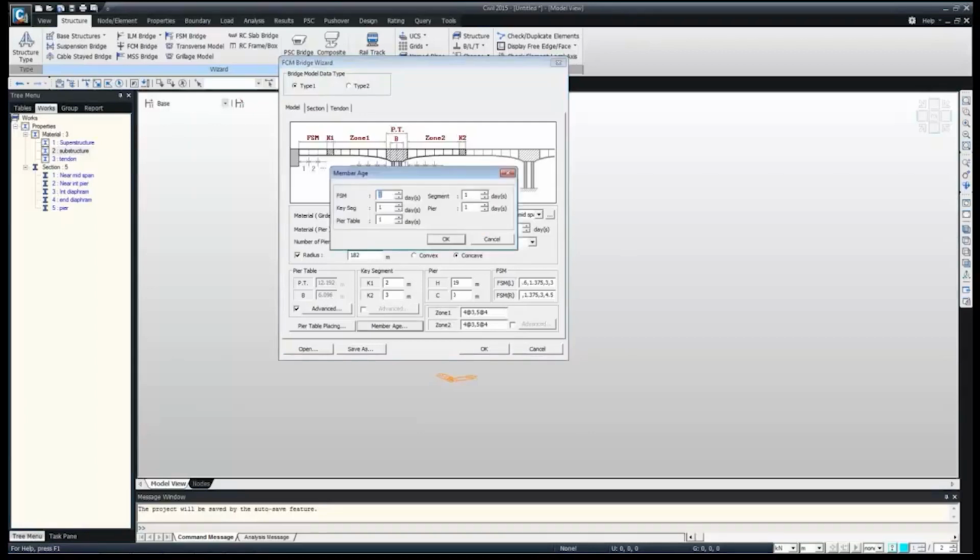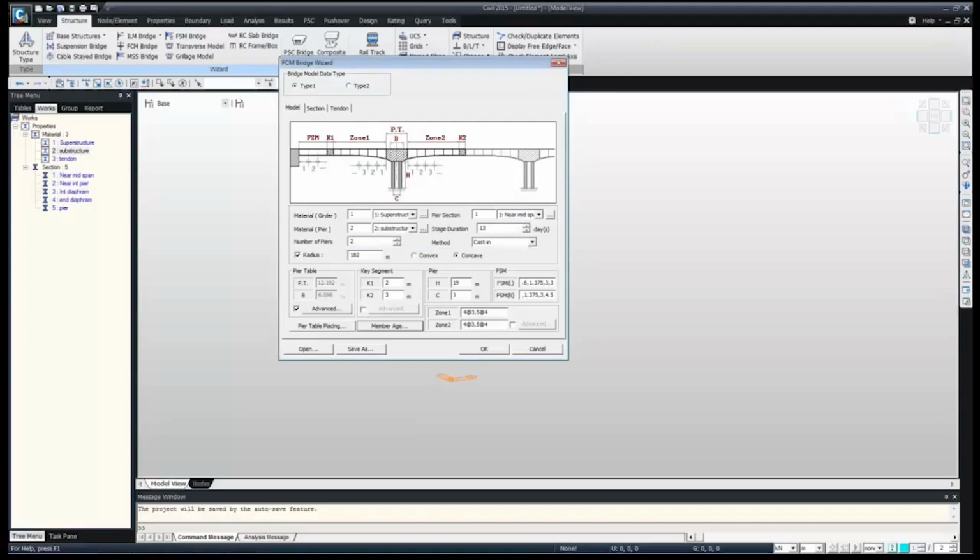Then we can define the member age here also. So what is my member age? I'm not going deep into construction stage, as tomorrow Mr. Nandip will be explaining in detail. Here is the age of the concrete for the key segment and pier table at the activation of that construction stage. Let's say this is the pier table. We are defining some random day duration, or we can take it as 0 itself, which has been taken in the actual model, and OK. Then we can move to the section part.